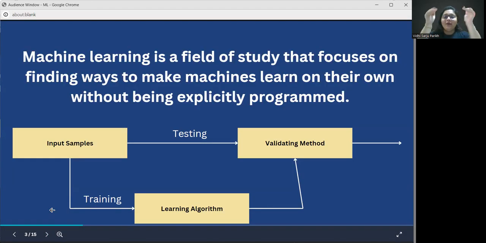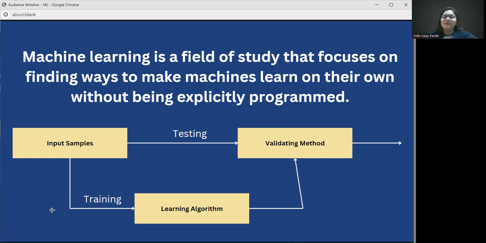So before I go deep into this example, let me just take a quick scenario wherein a teacher is teaching a student how to do 2 plus 2 in class. And she teaches the student how to count, like 2 plus 2, that is 4. And in the exam, the student is asked how to do 3 plus 3. And the student is expected to know that they just have to add it and give the answer 6. That is how we validate if the student has learned correctly or not.